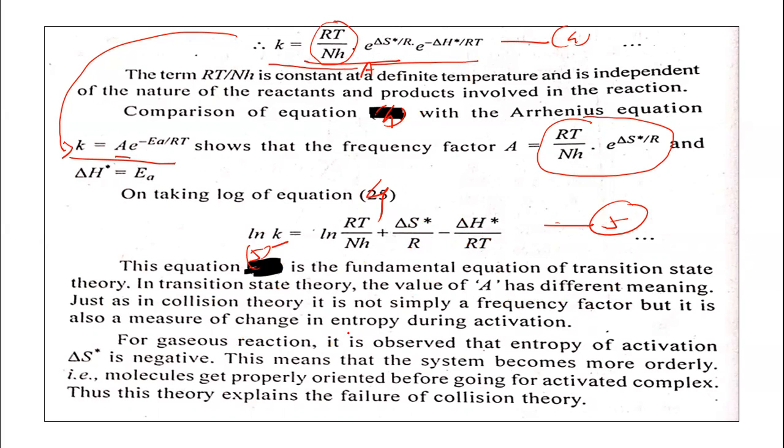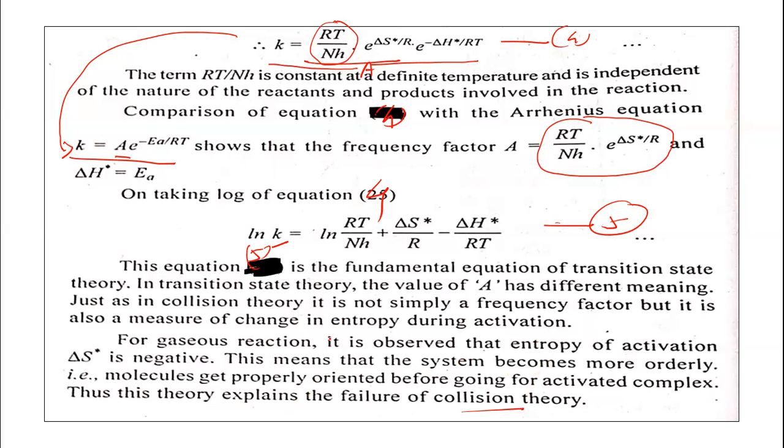For a gaseous reaction, it is observed that the entropy of activation ΔS* is negative. This means that the system becomes more orderly, that is, molecules get properly oriented before going to the activated complex. Thus, the theory also explains the failure of the collision theory. Collision theory does not explain this; in collision theory, there is no proper orientation of the molecules.